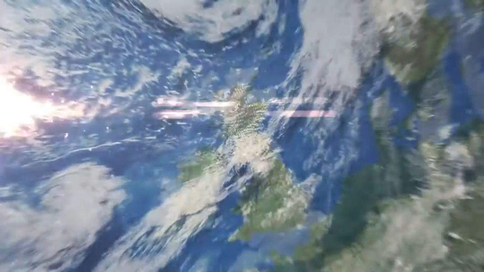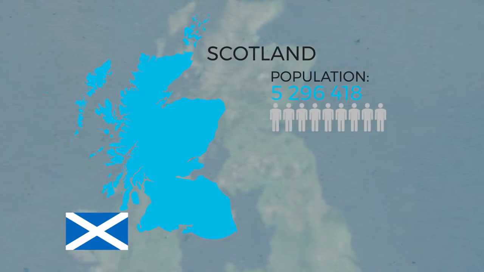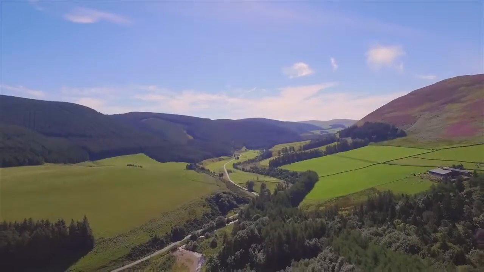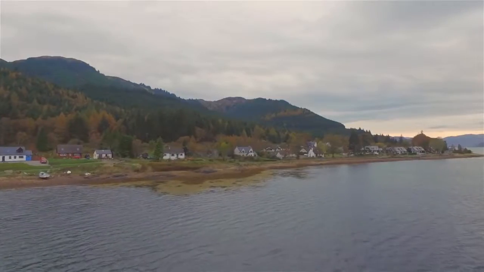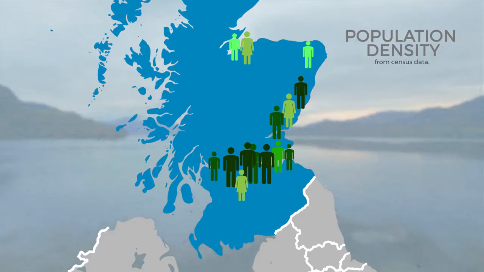Let's take Scotland as an example. Scotland is a small country, but one that has an enormous breadth of different environments. From densely packed cities to sprawling rural areas. From barely inhabited mountain areas to isolated islands with small communities. The distribution of population in Scotland is extreme to say the least.